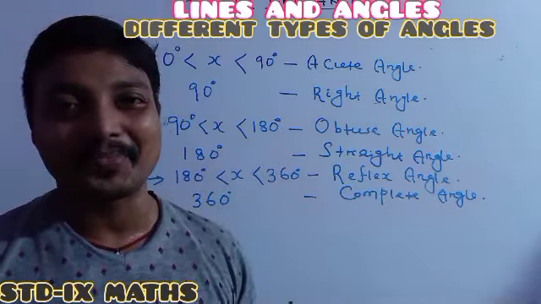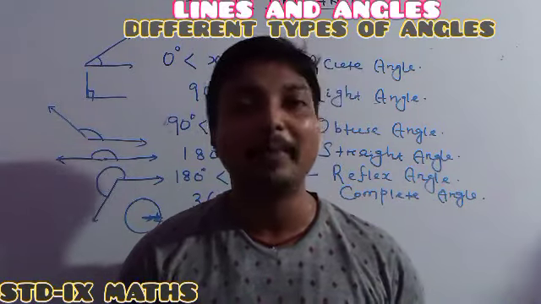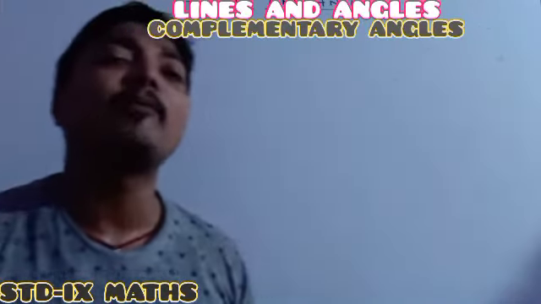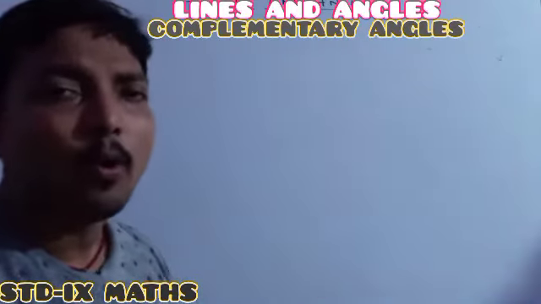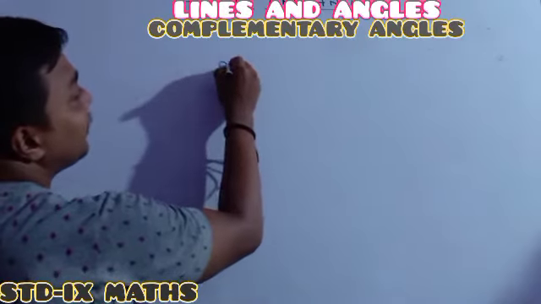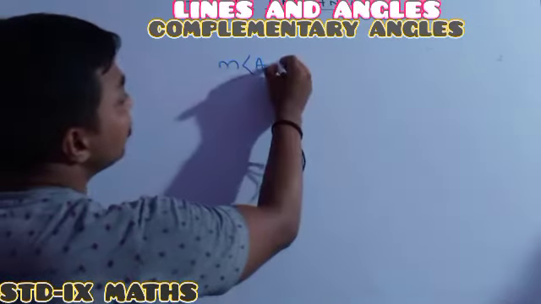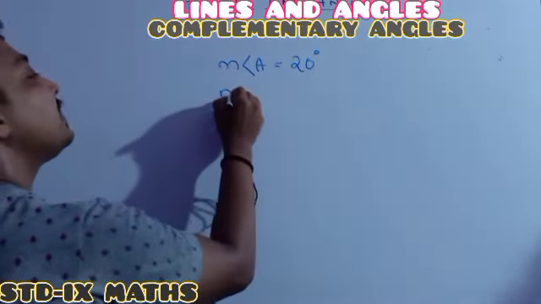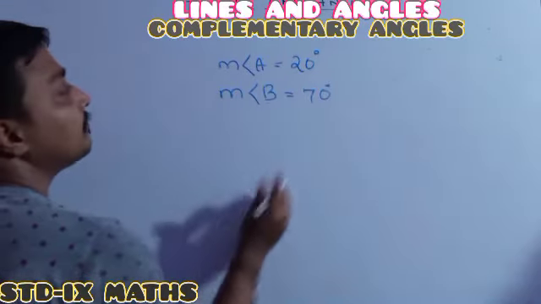Understood? Perfectly understood? Okay, so now we will discuss complementary angles and supplementary angles. First, complementary angles. What do you mean by complementary angle? Very easy, it can be remembered in one line. See, here I am writing measure of angle A, which means the value of angle A. Suppose it is 20 degree, and the measure of angle B is suppose 70 degree.